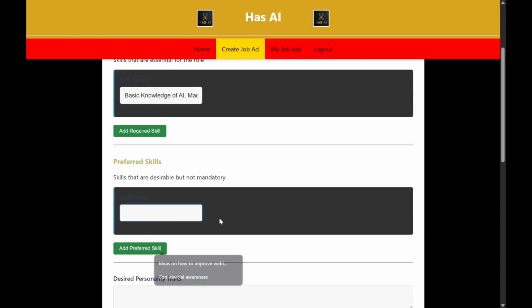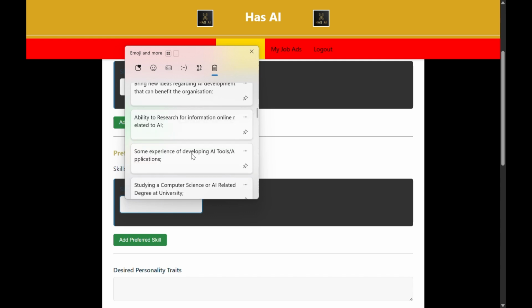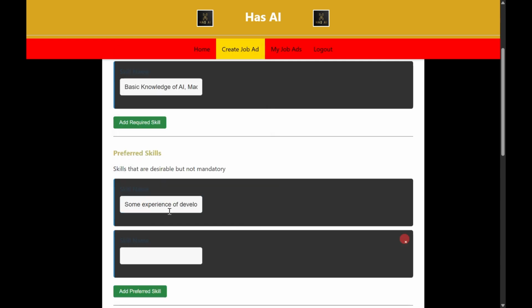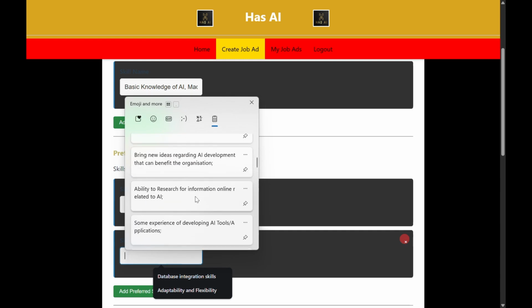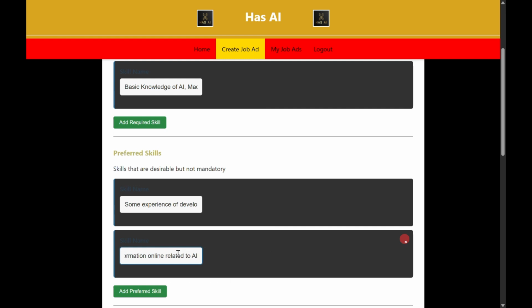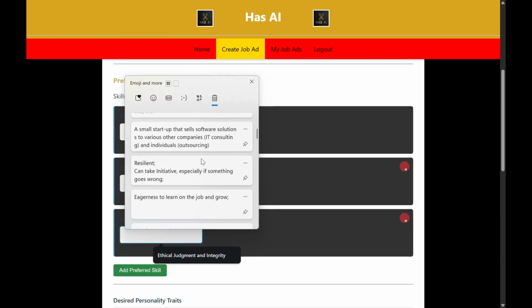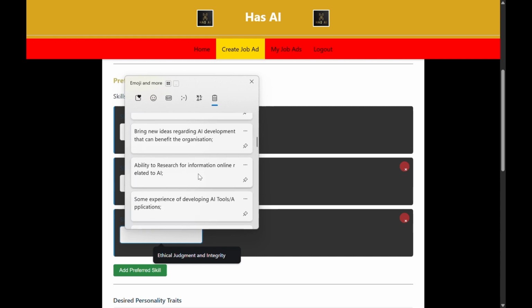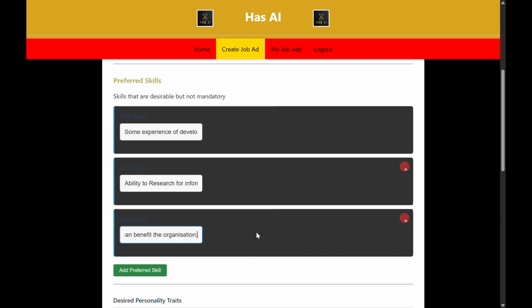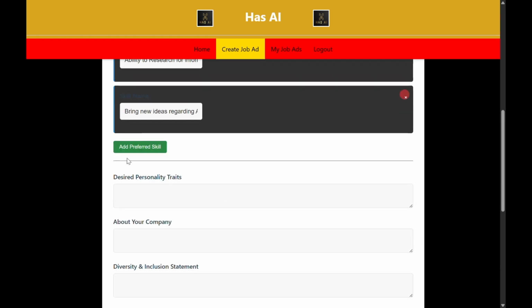Using add required skill. One thing though to notice here is that the CSS formatting I think needs to be improved a bit. That's really the only downside of this one, I think. We'll paste in the preferred skills here. We can add them, and then there's an X at the top right of that box. We can use that, and then we paste it in again, the same one. Add as many as you want, and remove them and stuff. Trying to find that skill, is that one, yeah. Bring ideas that can benefit them. Let's do the same up there with the required skill.